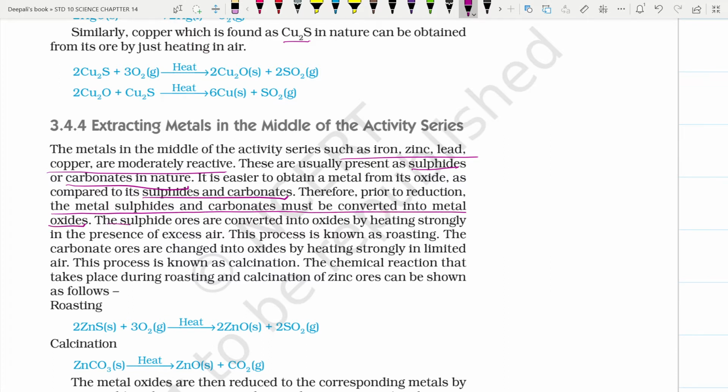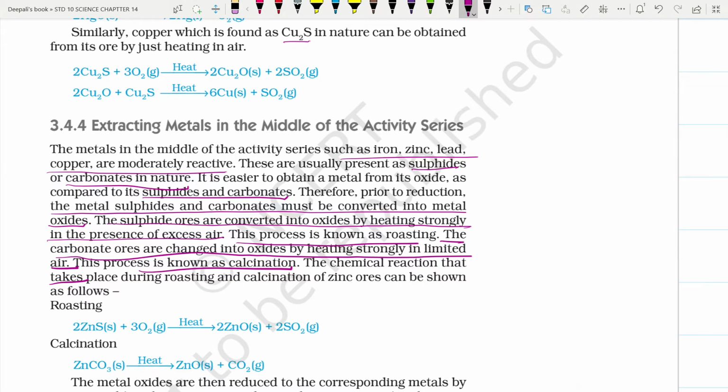Metal sulfides are converted into oxides by heating strongly in the presence of excess air. This process is called roasting. The carbonate ores are changed into oxides by heating strongly in a limited amount of air, and this process is called calcination. The reactions that take place during roasting and calcination are shown below.